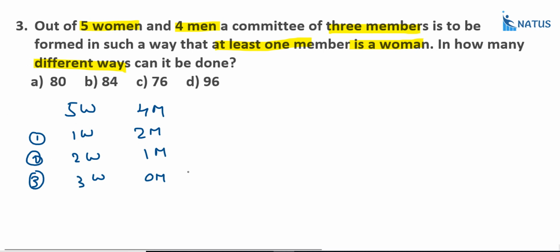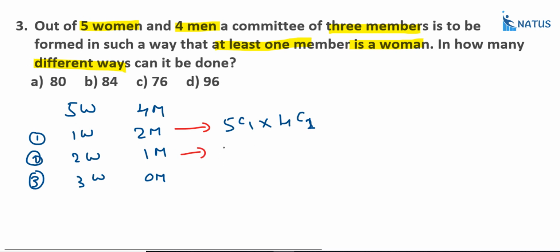Now, here five women are there. In how many ways can we select one woman from five women? That is equal to 5C1. There are four men, and here we require two men. In how many ways can we select two men from four men? That is equal to 4C2. Here we require women and men also. And what is the next condition? Here five women are there.